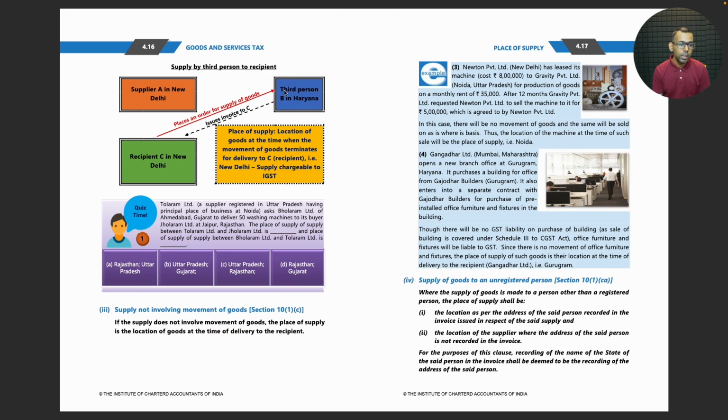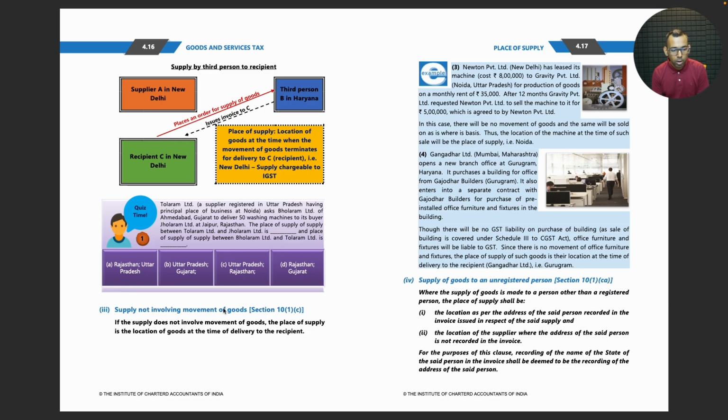However, there will be another supply between B and C, because now the goods are received by C. B will send an invoice to C and C will make payment to B. So for this supply, the place of supply is the location of goods at the time when the movement of goods terminates. Here goods are finally deposited at the place of C, so it's where the delivery is terminated. So the place of supply is the place of recipient C.